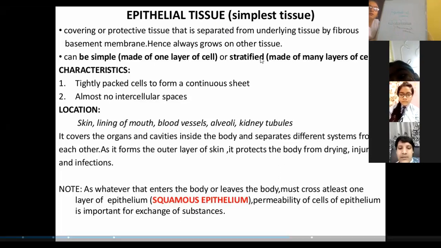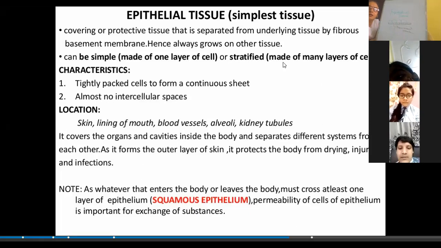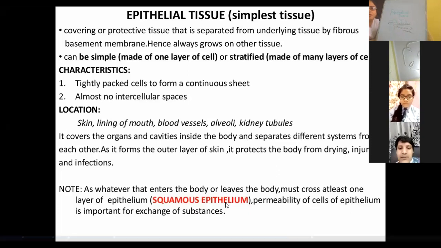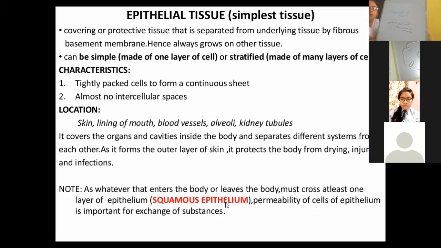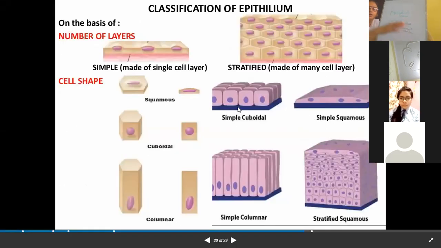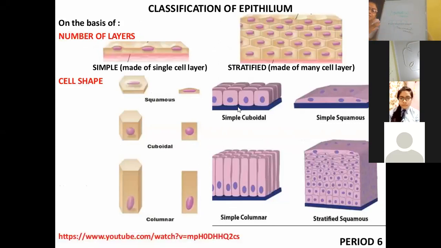Now what we will be discussing is that there are different types of epithelial tissue. Why are there different types of epithelial tissue and how can we classify them? What is the basis of the difference?